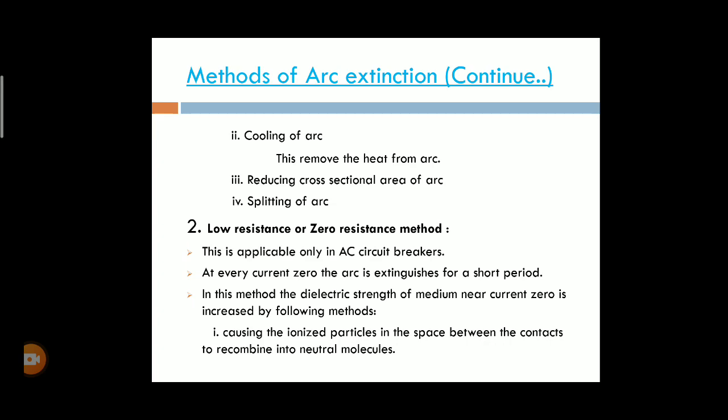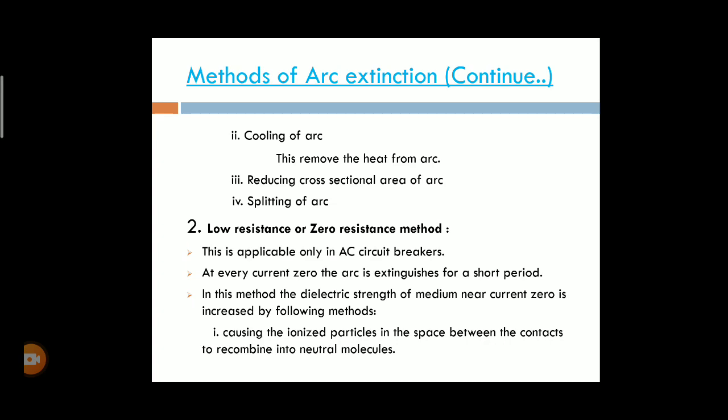The third is reducing the cross-sectional area of the arc. The fourth is the splitting of the arc. By splitting the arc, we increase the resistance. Next is the low resistance method.